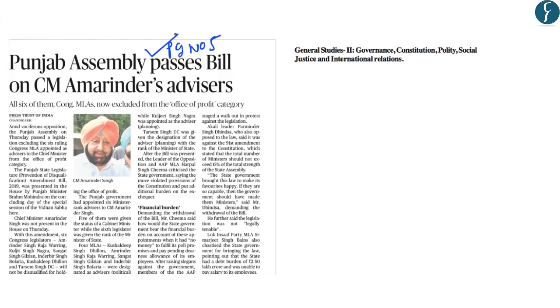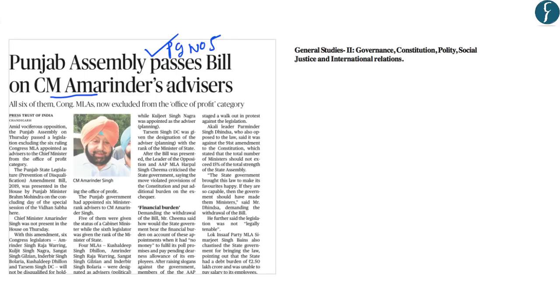Now this article on page number 5 is related to an issue known as Office of Profit. In this case, the Punjab Assembly has passed the Punjab State Legislature Amendment Bill 2019, which is related to the prevention of disqualification. This amendment has been done in order to exclude 6 ruling MLAs who were appointed as advisors to the CM from being disqualified on the basis of Office of Profit.